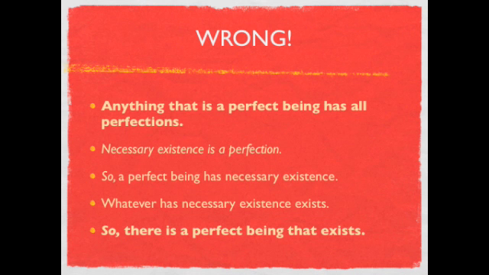This is what the ontological argument actually does. It tries to use the first formulation of the premise as the first meaning, and the second formulation as the latter. And we can see that this argument is now clearly invalid. Anything that is a perfect being has all perfections. Necessary existence is a perfection, so a perfect being has necessary existence. Whatever has necessary existence exists. So there is a perfect being that exists. That conclusion does not follow from the argument at all. The ontological argument is incorrect simply because it uses an ambiguous premise. Descartes is thoroughly refuted.